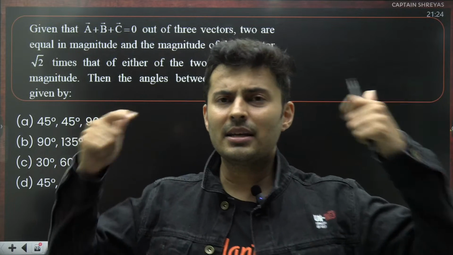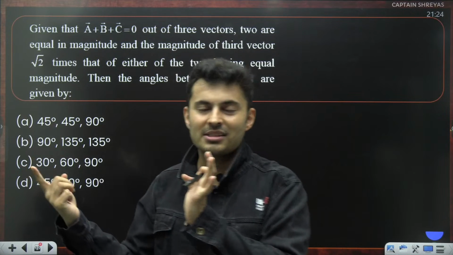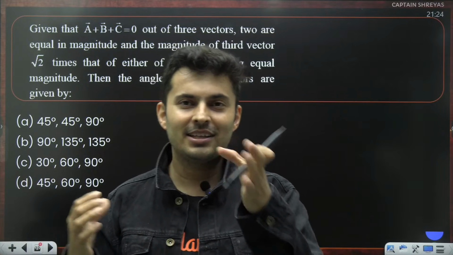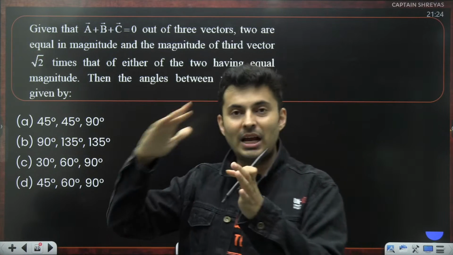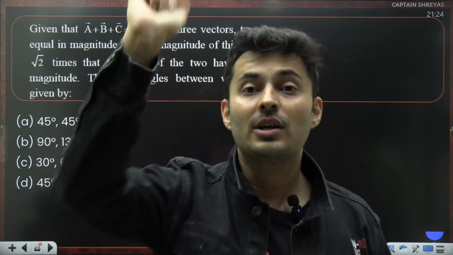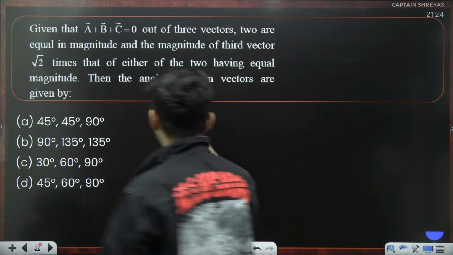Two sides are equal and the next side is root 2 times. Root 2 comes from Pythagoras. If one side is 1 and another side is 1, the hypotenuse will be root of 1 square plus 1 square, which is root of 2. So hence it must be a right angle triangle, I believe.